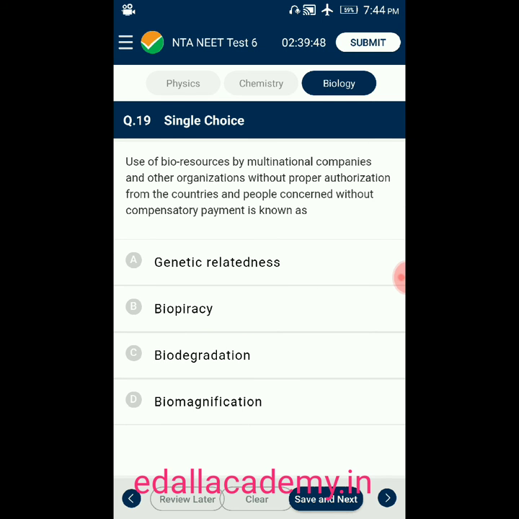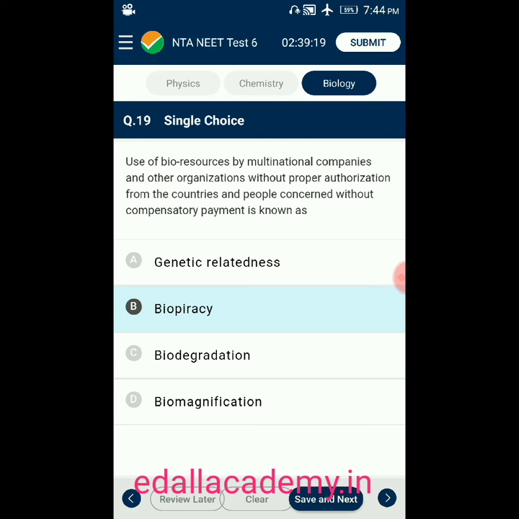Question number 19. Use of bioresources by multinational companies and other organizations without proper authentication from the countries and people concerned, without compensatory payment, is known as option A, genetic relatedness, option B, biopiracy, option C, biodegradation, option D, biomagnification. The answer is biopiracy.